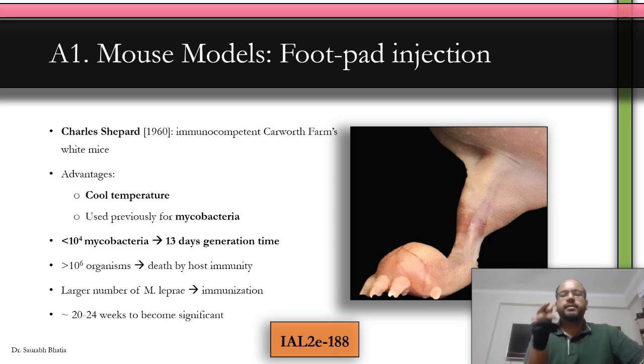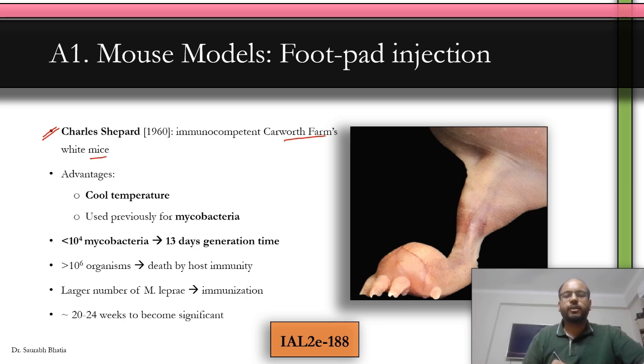So let's start our discussion with the mouse footpad injection. We know that Charles Shepard in 1960 used immunocompetent Carworth Farm white mice. You need not remember the name, just remember that Charles Shepard in 1960 was the first to inoculate the mouse footpad for research in leprosy.